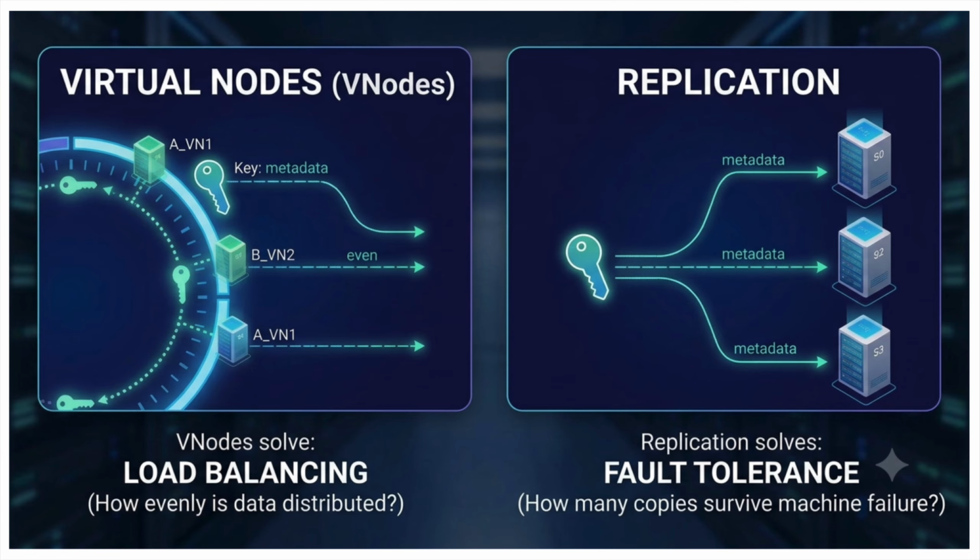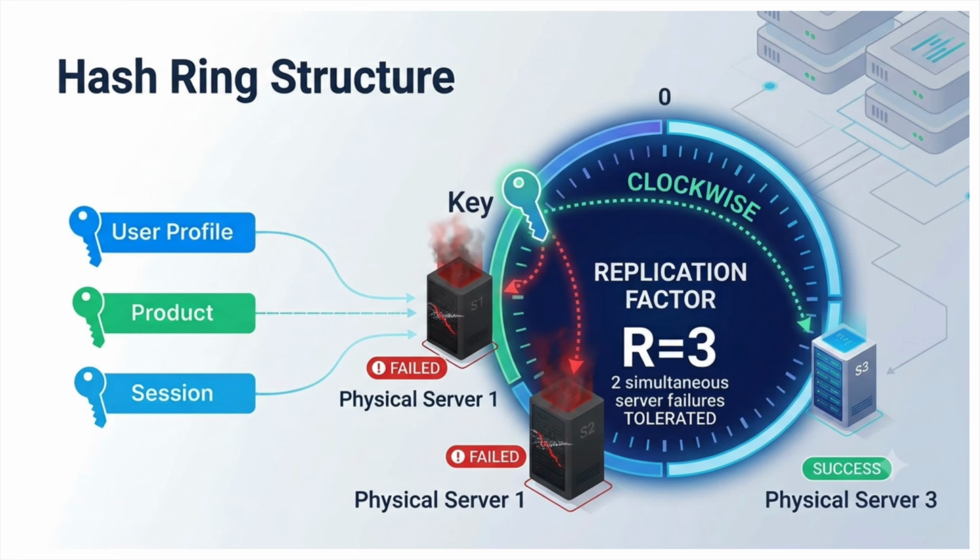Instead of storing a key on one server, we store it on multiple servers. This is controlled using a factor called the replication factor. If R is equal to 3, every key is stored on 3 different servers. And 3 different servers means we do not store them on the virtual nodes of the same server. For each server, we store it only on one virtual node. When placing the replicas, we move clockwise on the ring and pick the next distinct server.